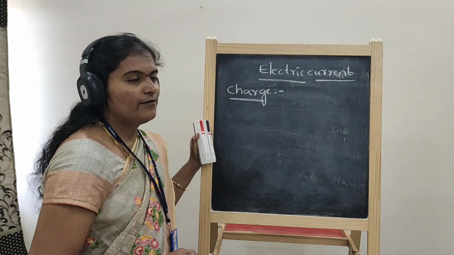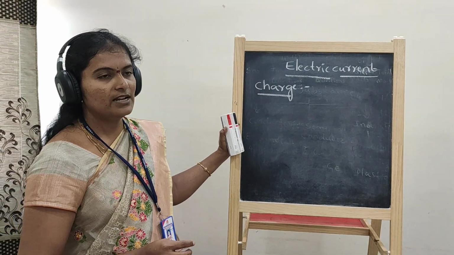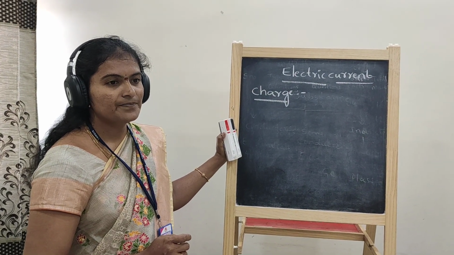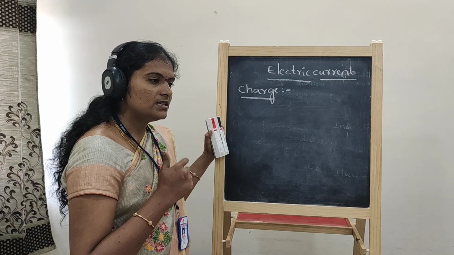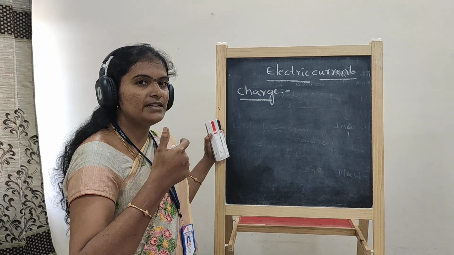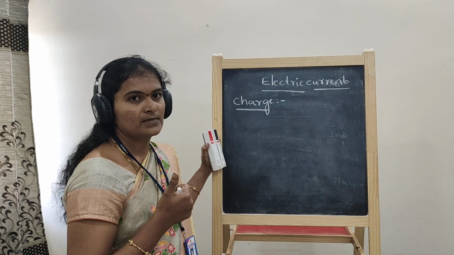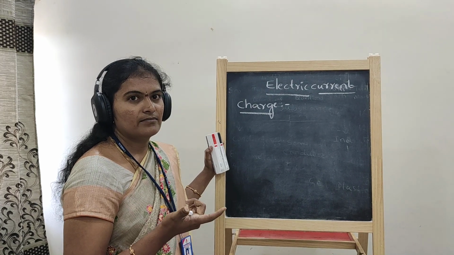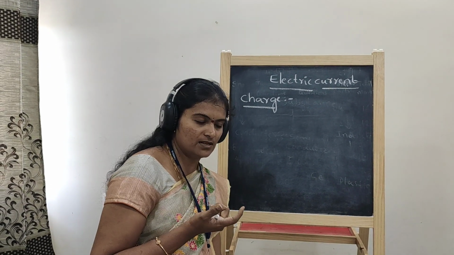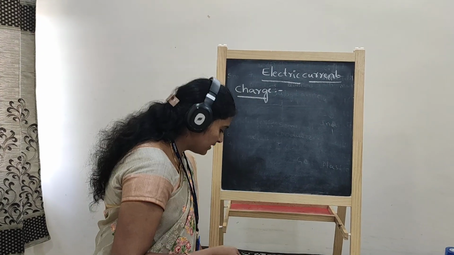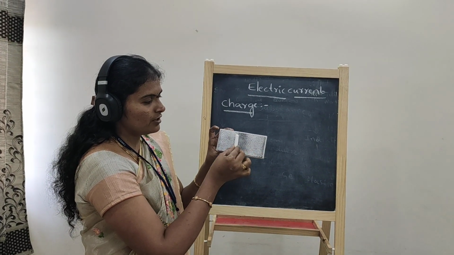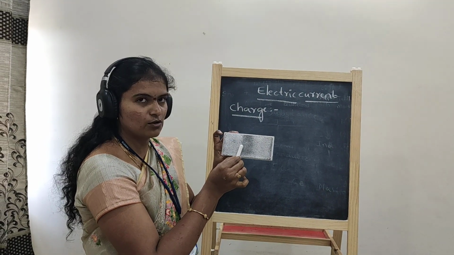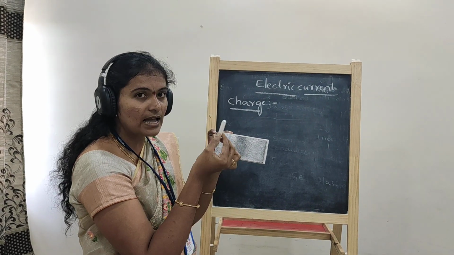Charge is a fundamental concept of electricity. What is meant by charge? It is a property which will be developed on the surface of a body. It may be due to induction or rubbing. For example, due to friction, if you take any two objects, let it be a glass rod and a silk cloth, and rub them with each other, then what happens?